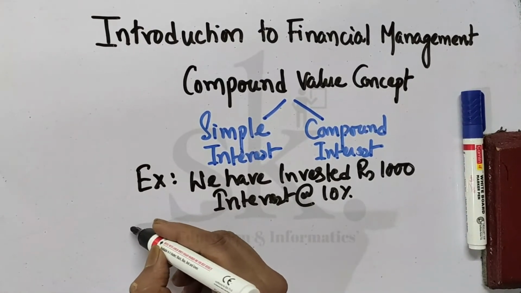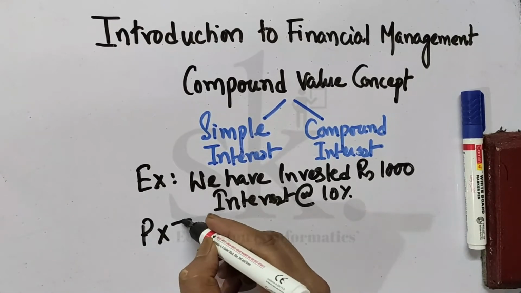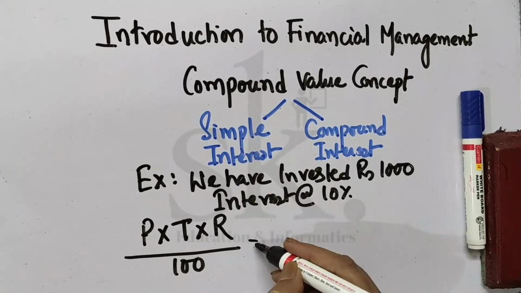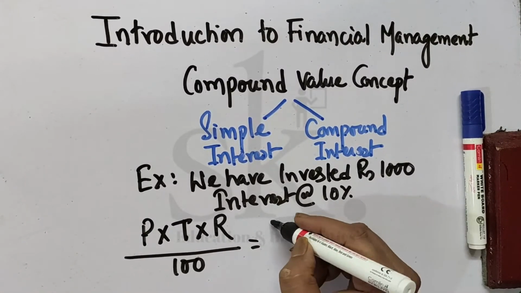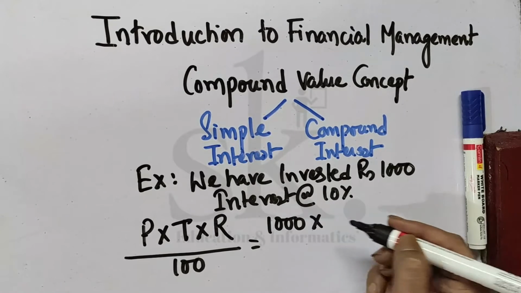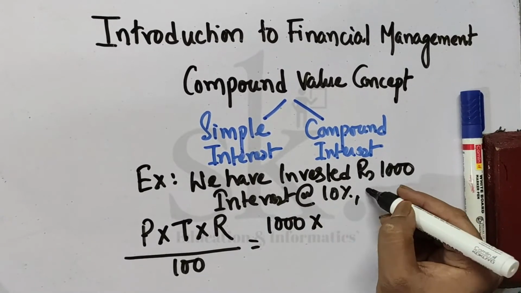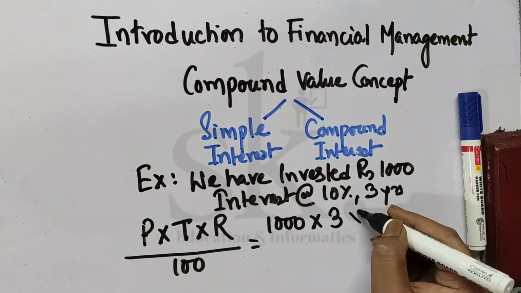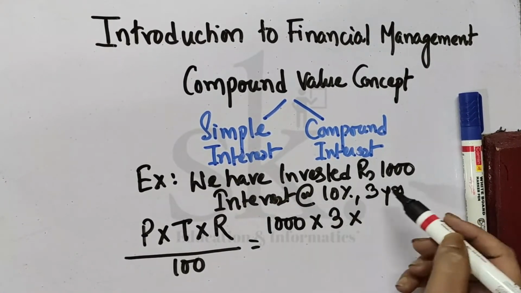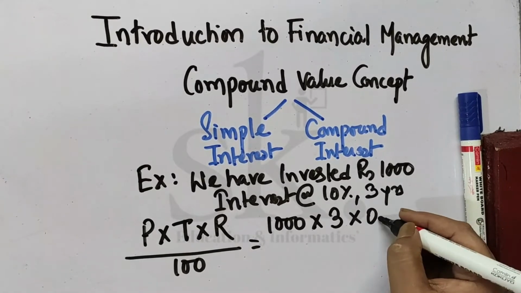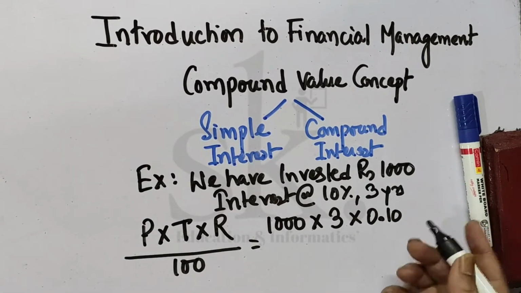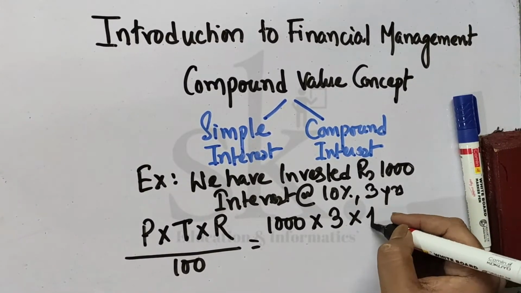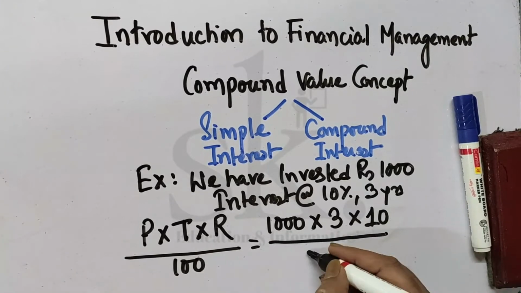So P into time period into rate divided by 100. Principal is 1000 rupees, for 3 years, so it's 3, and the rate is 10%, so 0.10, or else you can write 10 by 100.